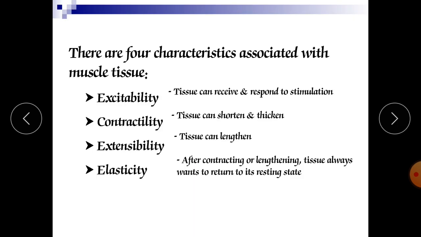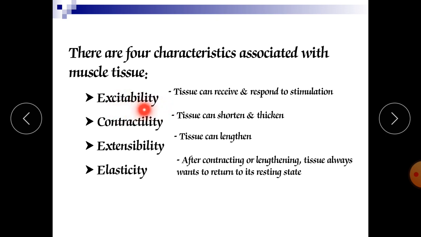There are four characteristics associated with muscle tissue. The first is excitability. Muscles can be excited with the help of neurons. An action potential is generated, which converts electrical energy into chemical energy in the form of neurotransmitters, and these fire the neurons.